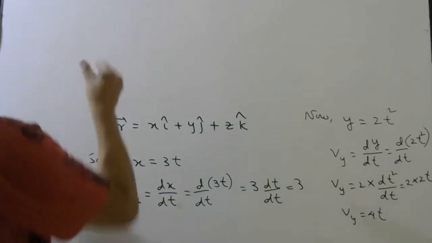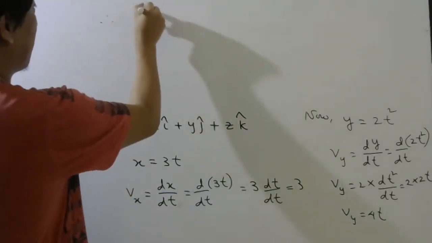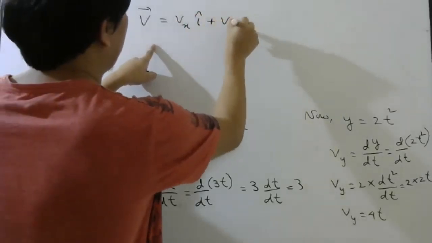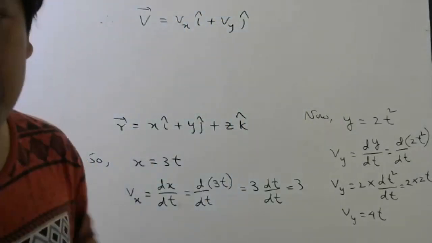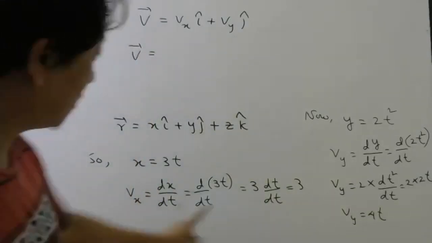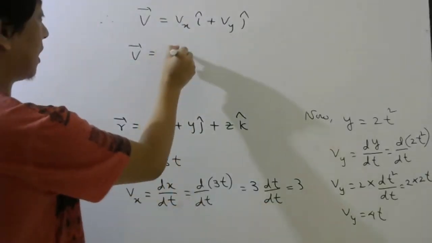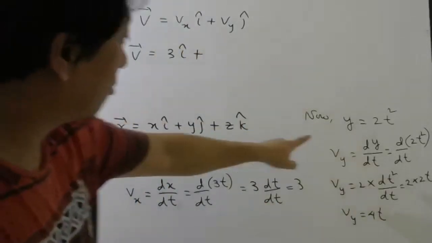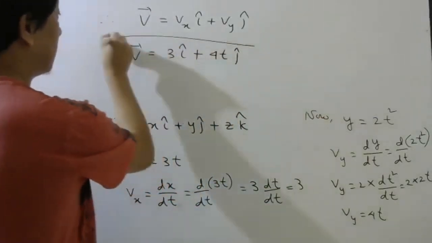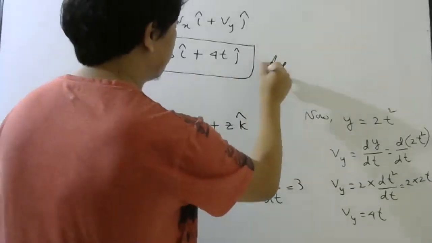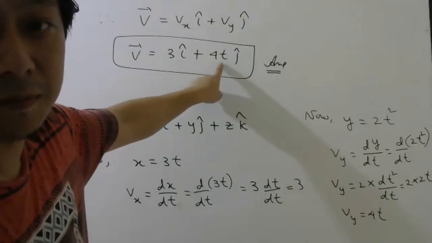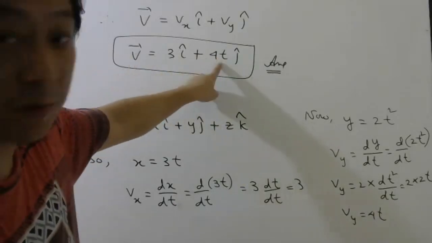Okay. So therefore, how will I write V bar? Vx i cap plus Vy j cap. Remember, they want you to find V bar, the velocity vector. So V bar will be equal to Vx, which is 3, so 3 i cap, plus Vy, which we found is 40, so 40 j cap. That is your first answer. They wanted the velocity vector as a function of time. Matlab, this velocity vector will change with time.